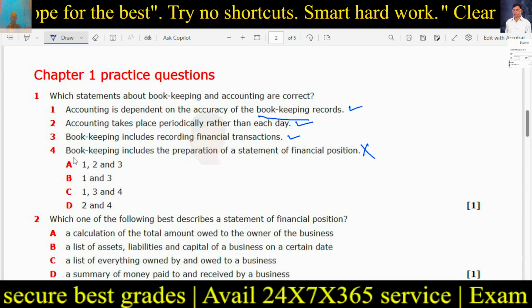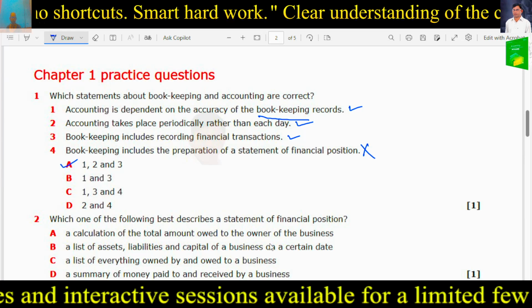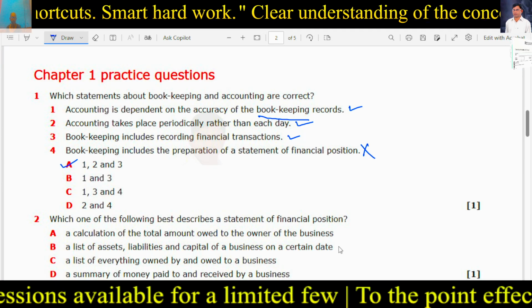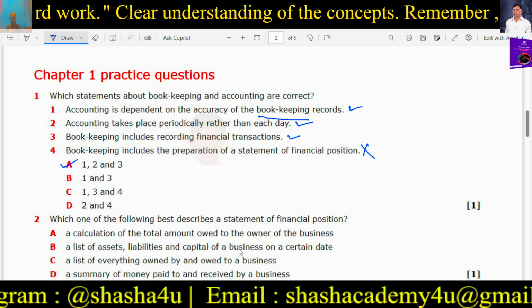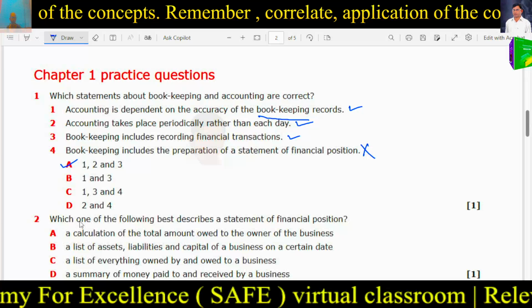Next, which of the following best describes a statement of financial position? A calculation of the total amount owed to the owner of the business. A list of assets, liabilities and capital of a business on a certain date. A list of everything owned and owed to a business. A summary of money paid to and received by a business. Which one of these is the best?